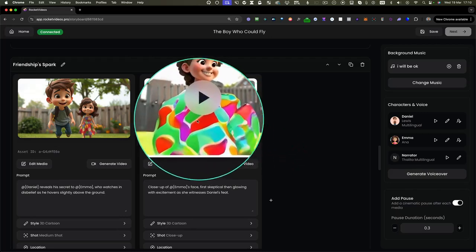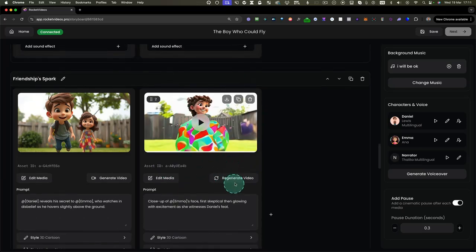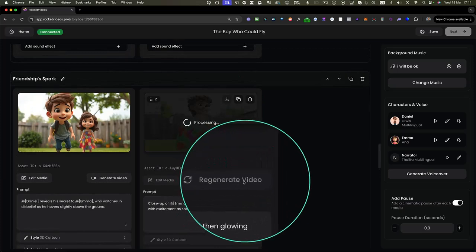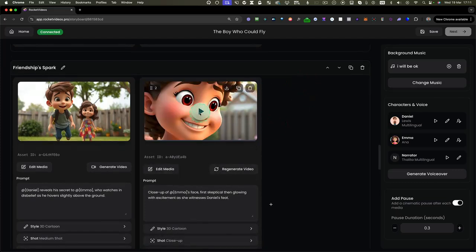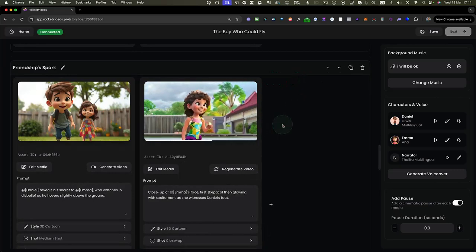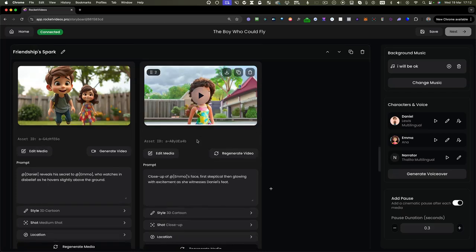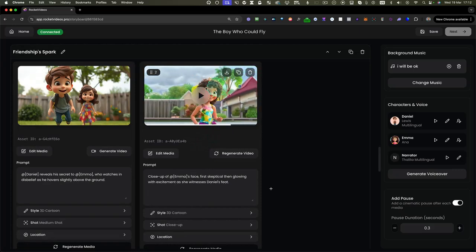Now you can see here, sometimes it messes up the image. Then what you can do is regenerate the video again, and it's going to give it another try. And there you go. The video is ready. When I click on play, you can see that the image has become a video now. So as you can see, it generates a video from an existing image. Very cool, isn't it? So sometimes it messes up, and if it does that, you simply click on regenerate video and it will redo the video, creating another video for you.